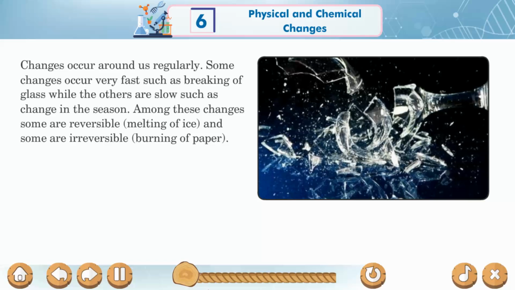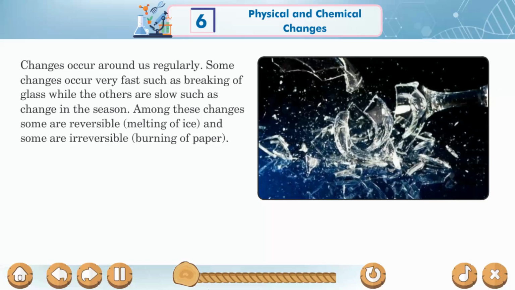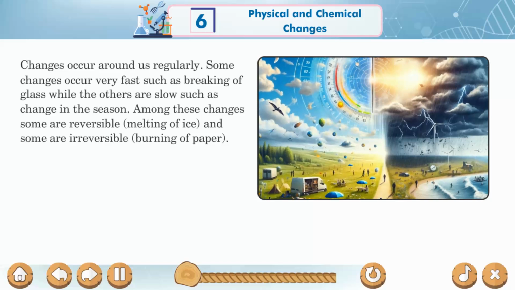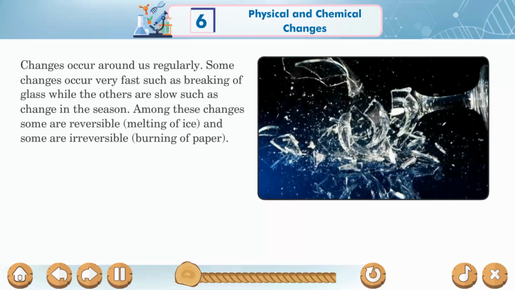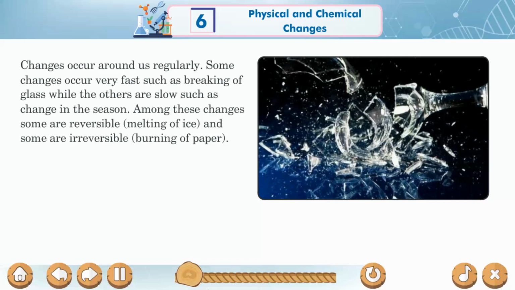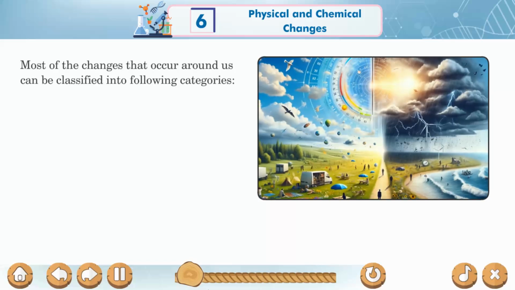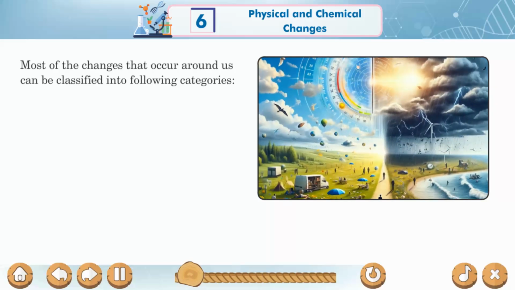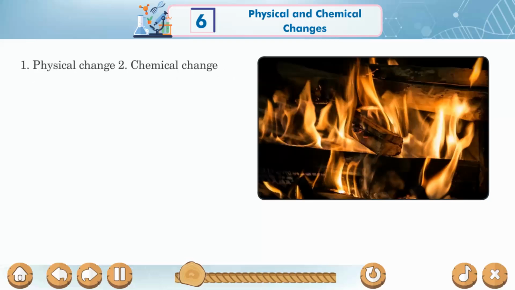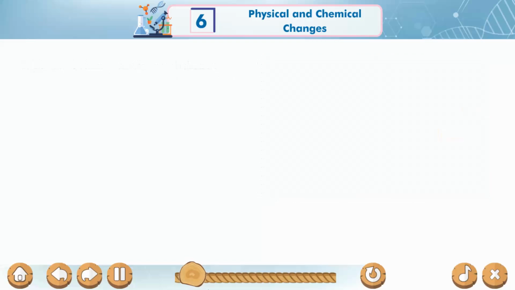Some changes occur very fast, such as breaking of glass, while the others are slow, such as change in the season. Among these changes, some are reversible, melting of ice, and some are irreversible, burning of paper. Most of the changes that occur around us can be classified into following categories. 1. Physical change. 2. Chemical change.